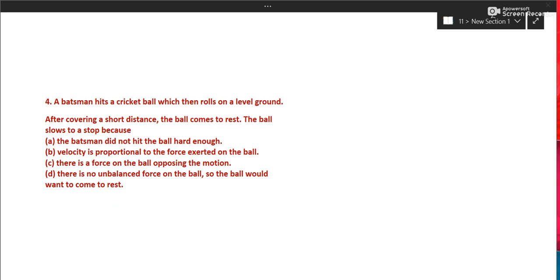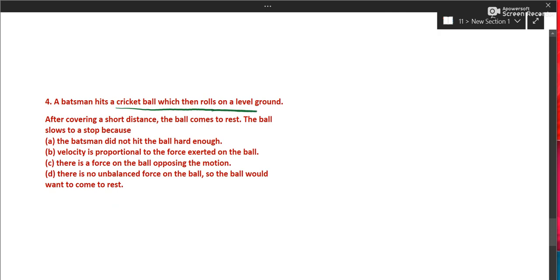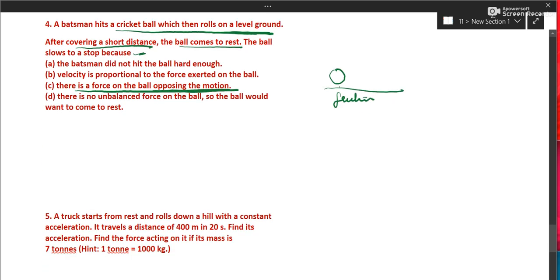Let us see this question. A batsman hits a cricket ball which then rolls on a leveled ground. After covering a short distance, the ball comes to rest. Why does the ball stop? The ball stops because of friction with the ground. So yes, this is the answer. There is a force on the ball opposing the motion. Friction is the force that is opposing the motion. So this option is correct.